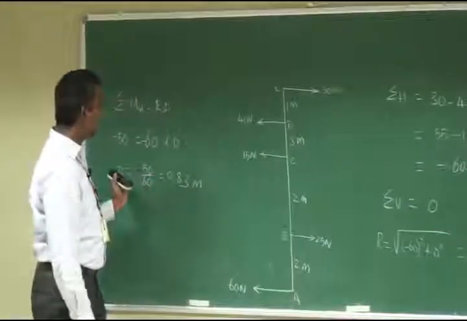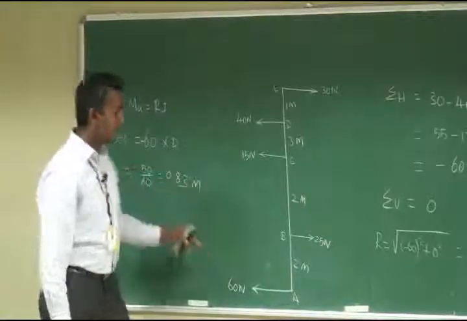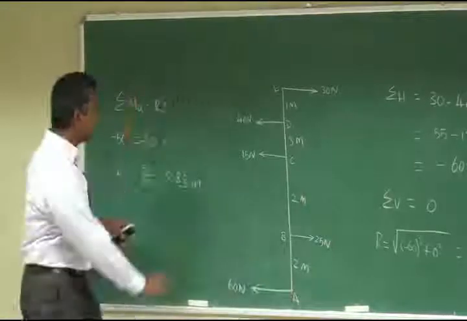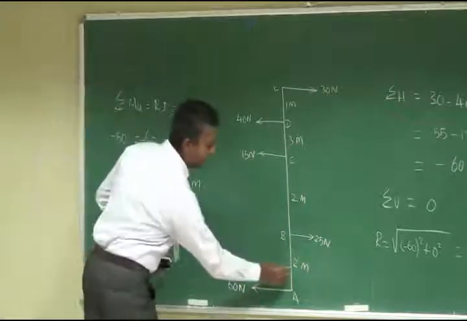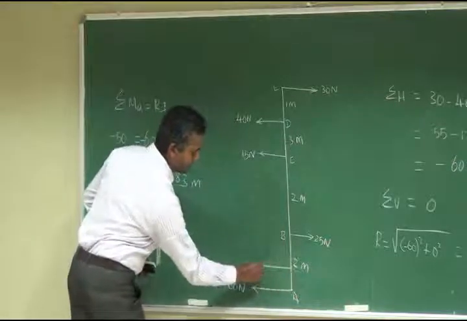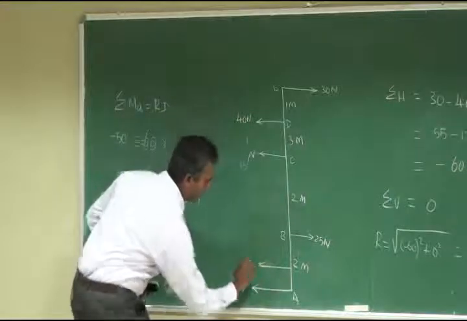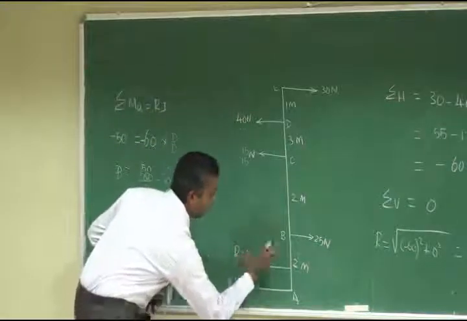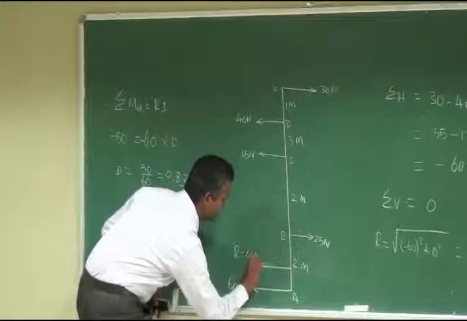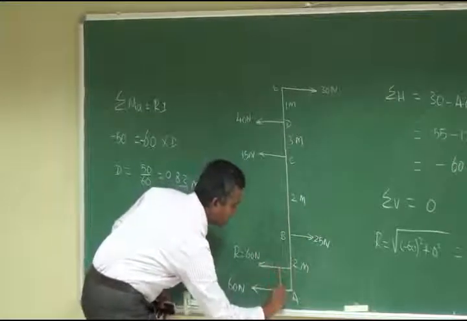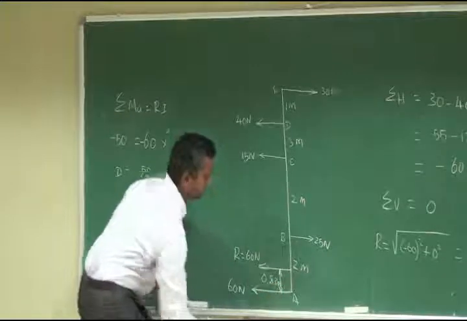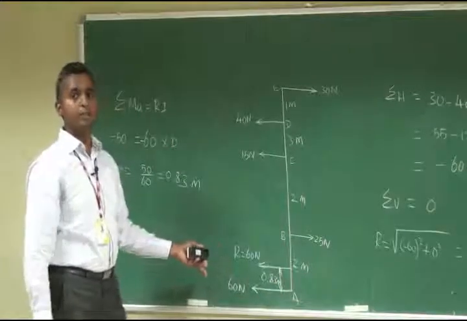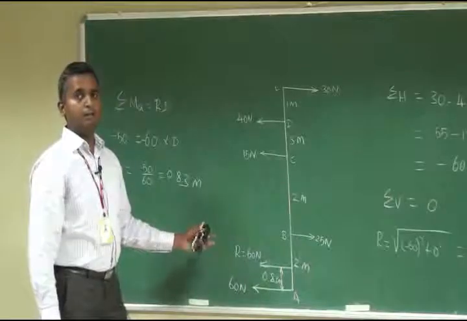So where can you locate it? What is the perpendicular distance of R from point A? That is nothing but 0.83. So you can fix R at this distance. R is 60 Newton, acting at a distance of 0.83 meters. So this is how we produce the result. Thank you.